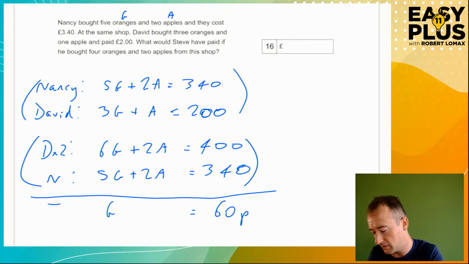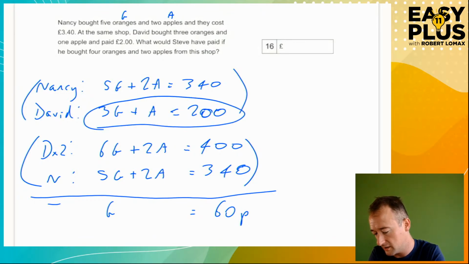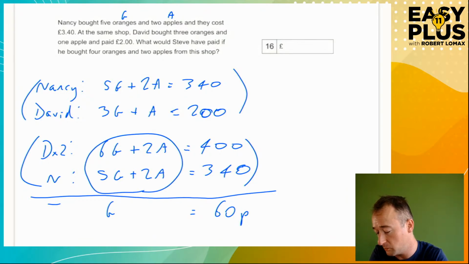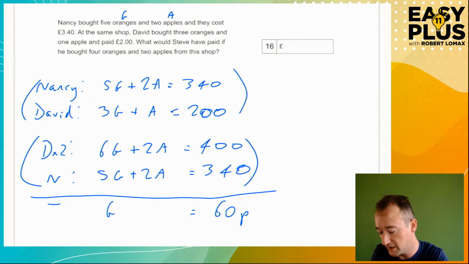Just going to recap that one time more. I doubled everything about David here, okay? So I kept it the same but just twice as much, which you can do, because you aren't changing anything, you're just making everything twice as much, because we're greedy like that. And when I'd done that, I had a situation where the only difference between what David times 2 has and what Nancy has is 1 orange. So if I find the difference by subtracting, I'm going to find the value of 1 orange, which is g. Okay? And I found that 60p. So an orange is 60p.